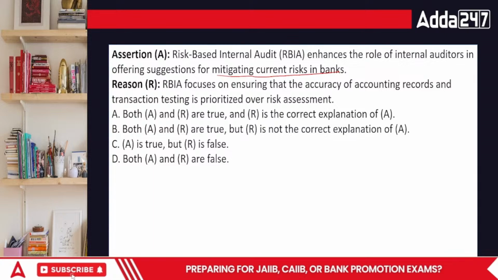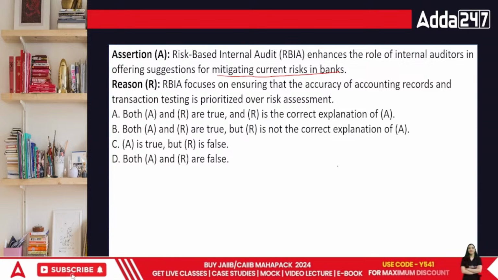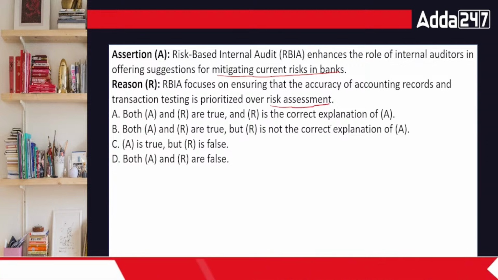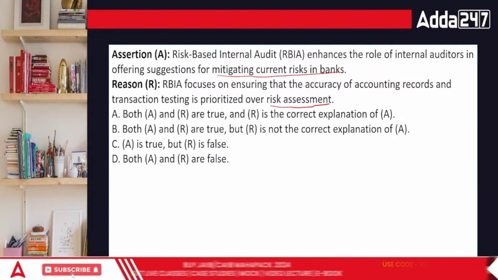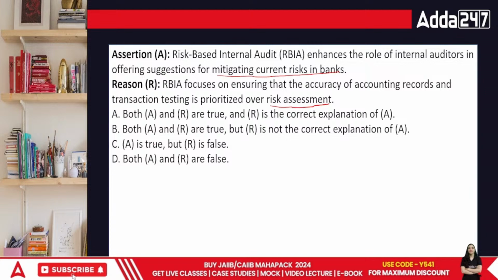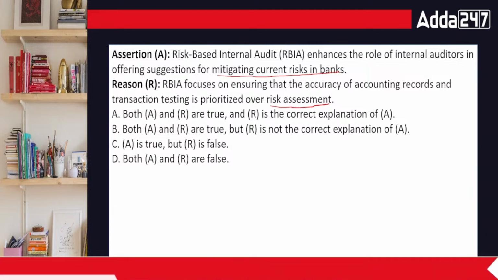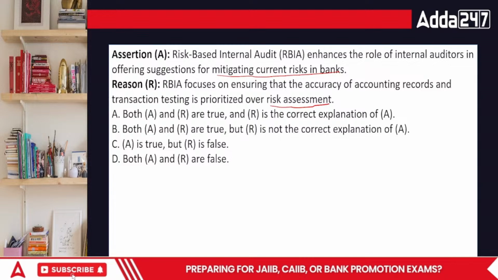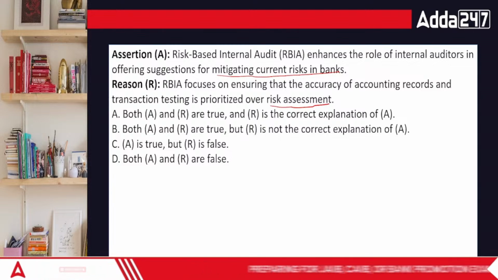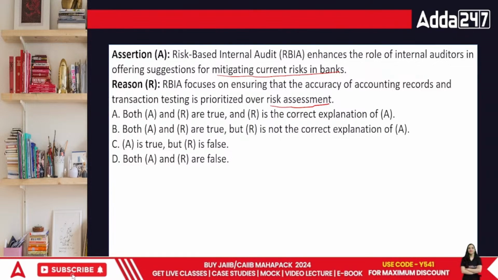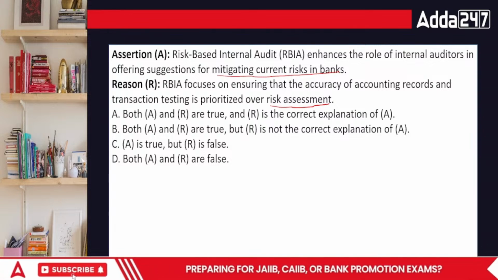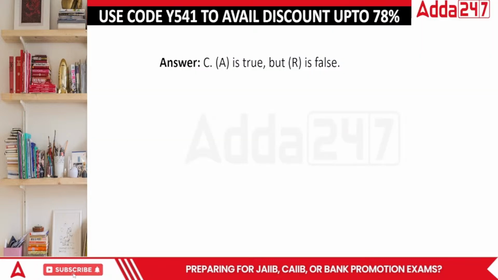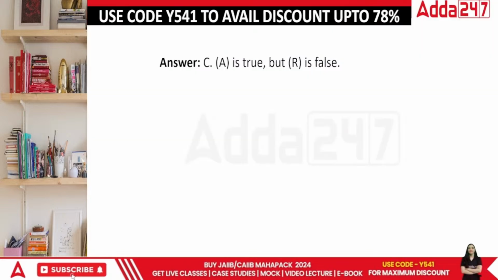So in this case, what's going to be the answer? RBIA is focusing on risk assessment and risk mitigation as well. Both the things are a part of it. You cannot just rely on transaction testing someday, thinking that one particular transaction is not causing a problem, other is causing a problem, then boom, we have got the idea. No, that cannot be the point, na? So everyone, the correct answer is actually A is true, but the reasoning is definitely a false one, right?